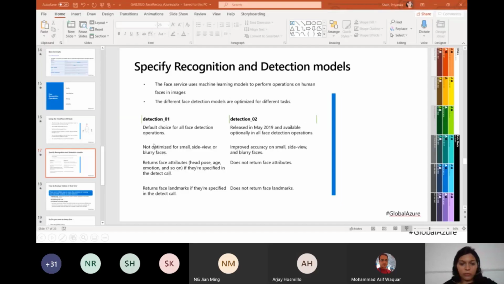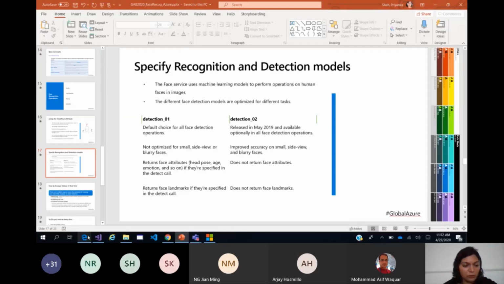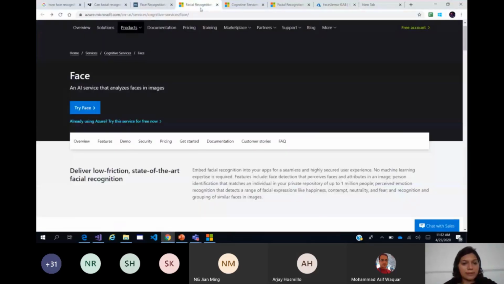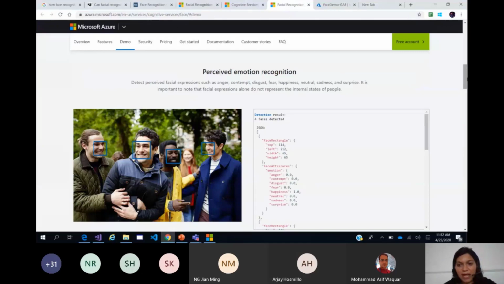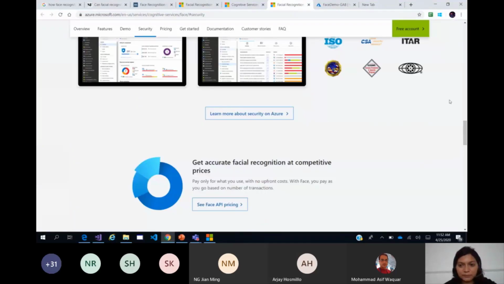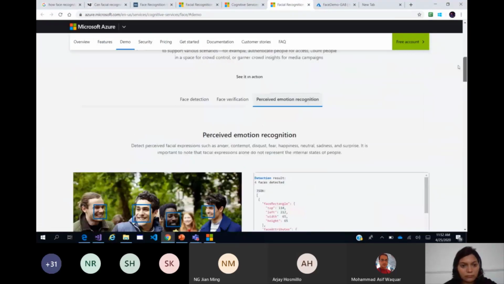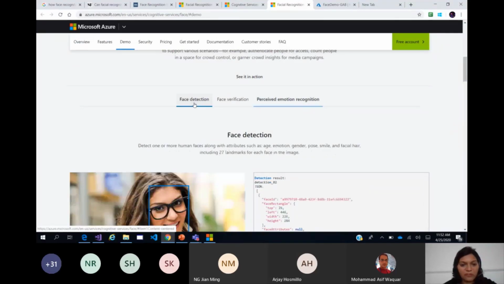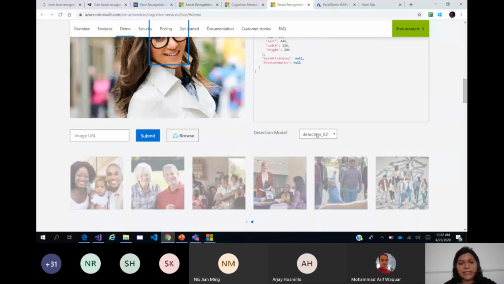Just shedding a little more light on what I mean by detection 01 and detection 02 models, let us look at the demo which we have on their website. When you go to the face detection and you are going to upload images, you can see the detection model, whether you're going to use 01 or 02 here.